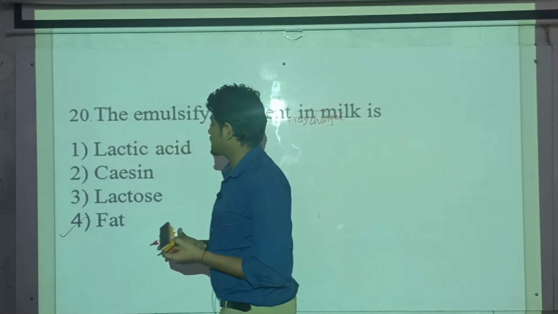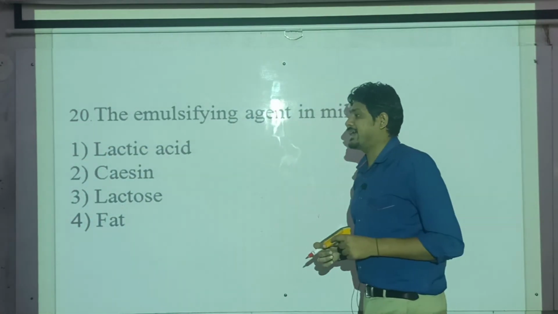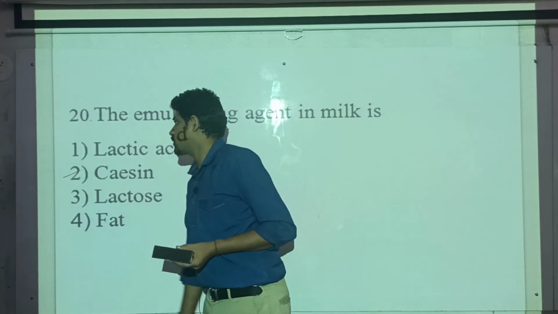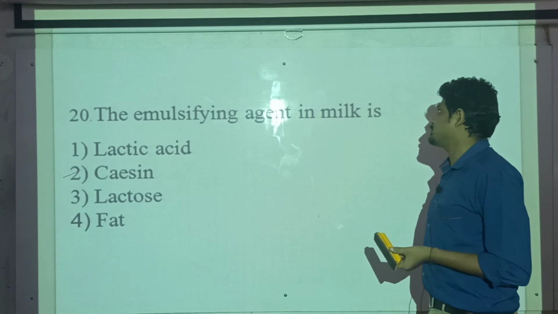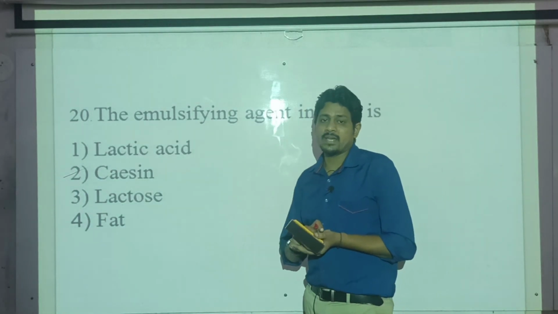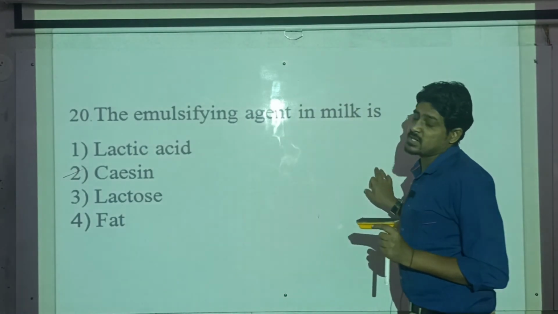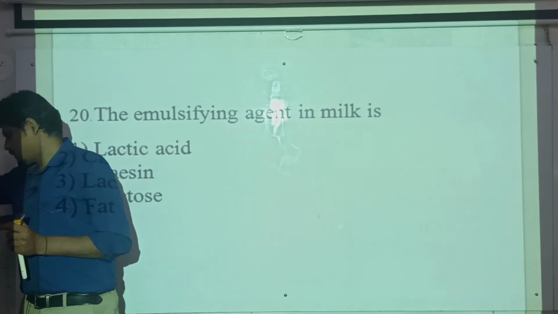Then the next question is saying that the emulsifying agent in milk is casein. This you have to remember, it's easy. Casein is the answer. The emulsifying agent present in milk is casein. Many times in board examinations they have asked this as a 1 mark question.